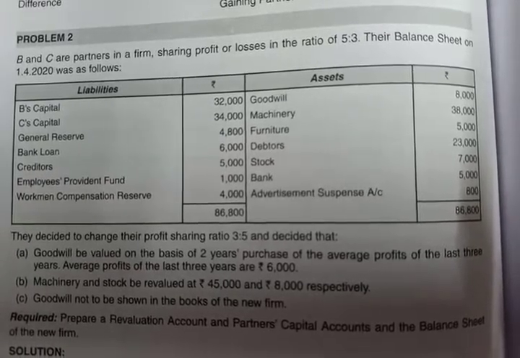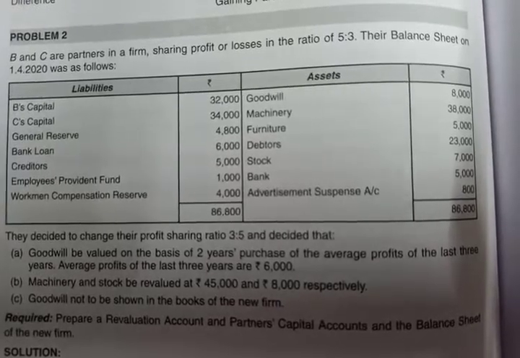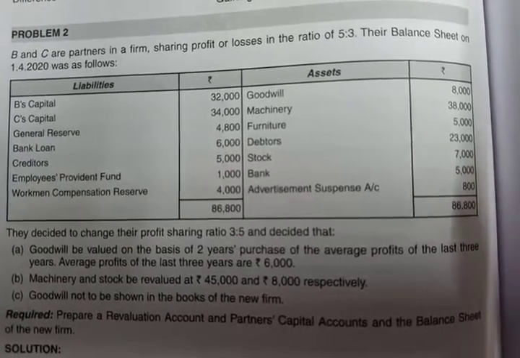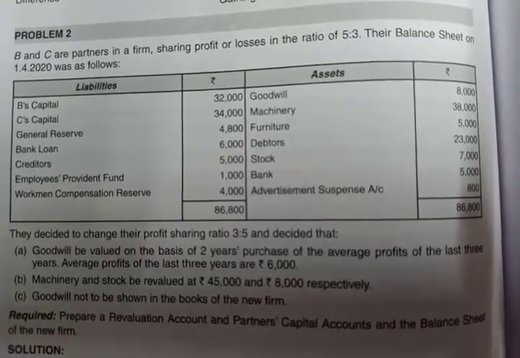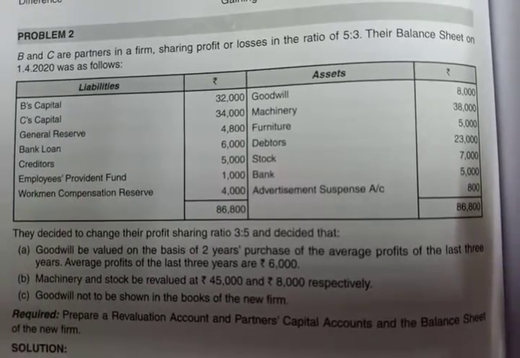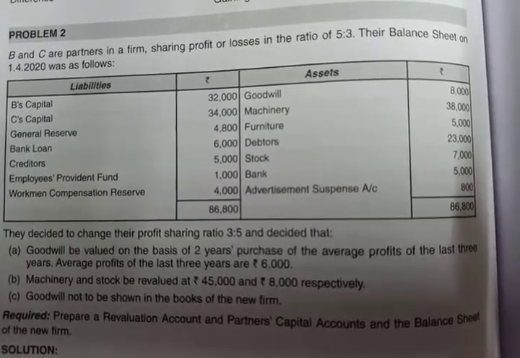Three adjustments are given. First adjustment is of goodwill. Goodwill is valued on the basis of 2 years purchase of average profit of last 3 years. Average profit is given as rupees 6,000. So average profit is already given to us for calculating goodwill.